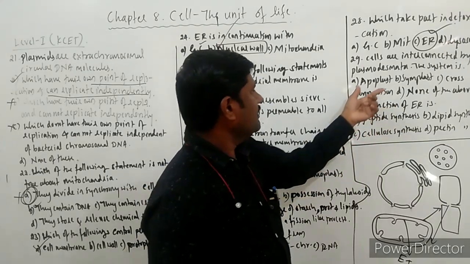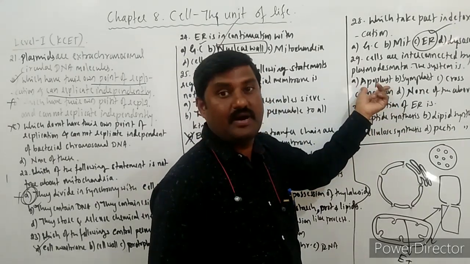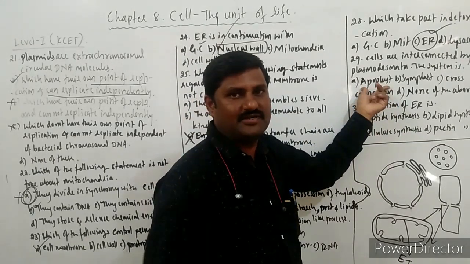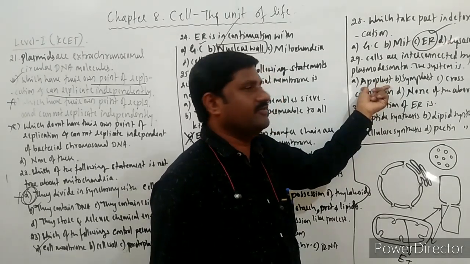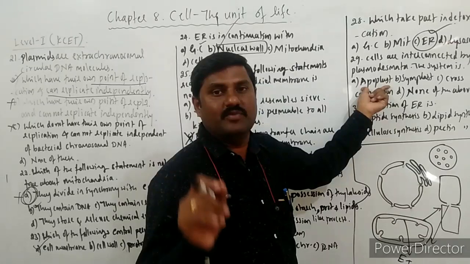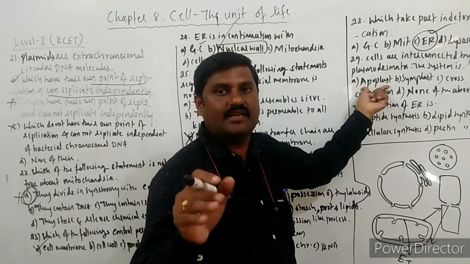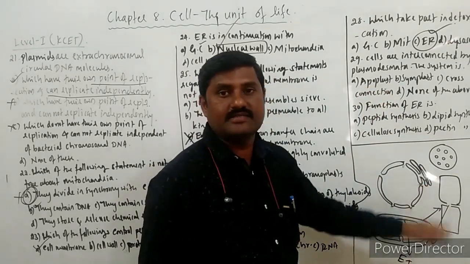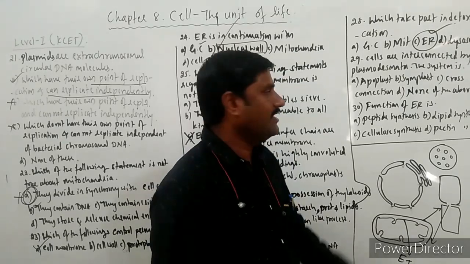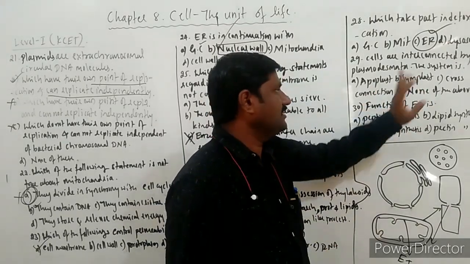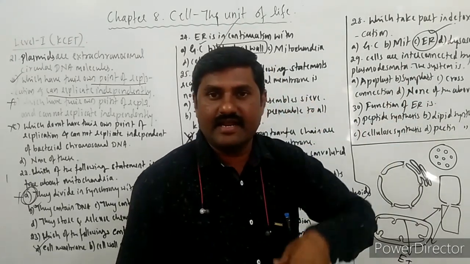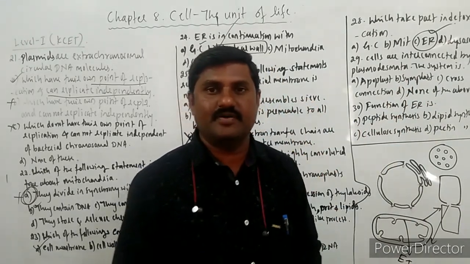Option A, apoplast. Pathways, already I have mentioned pathways. If it is the apoplast pathway, then the movement of molecules takes place through the cell wall or the intercellular spaces. That is called the apoplast pathway. Symplast means the cells are interconnected with the help of plasmodesmata.